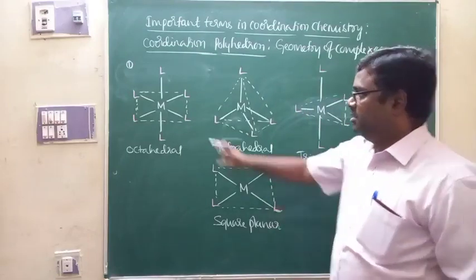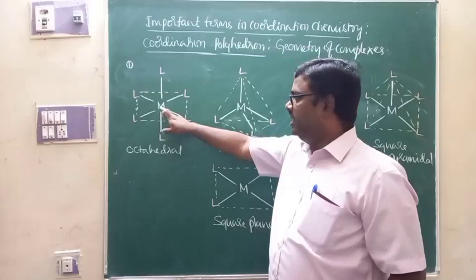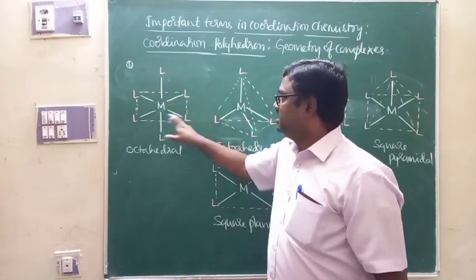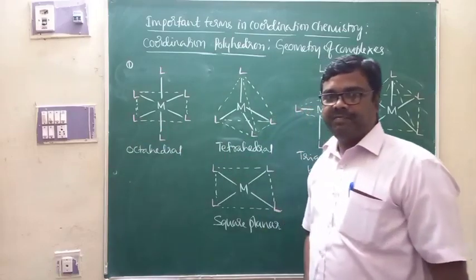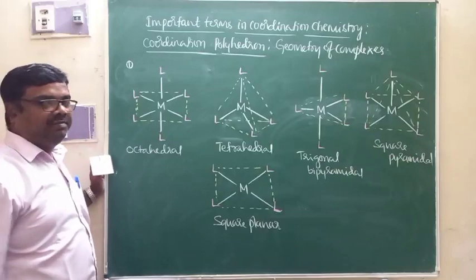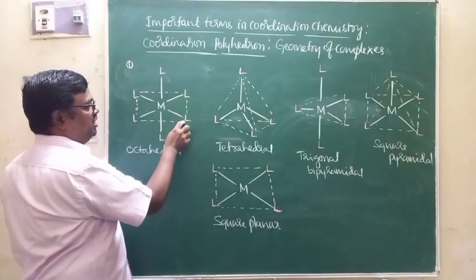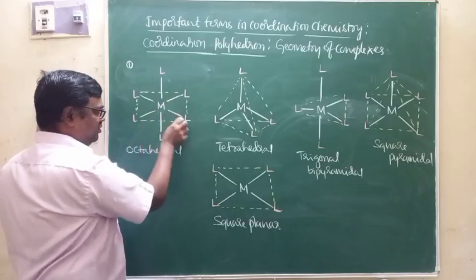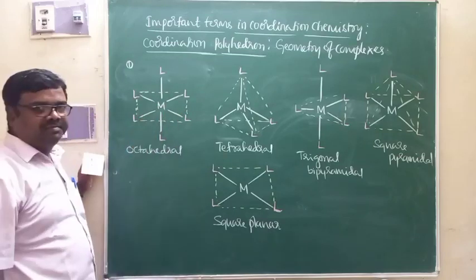Look here, this is a complex where M is a central metal atom or ion surrounded by 6 ligands. L represents ligands. Now, there are 6 coordinate bonds around the central metal ion. Out of 6 coordinate bonds, 4 bonds will be in one plane.